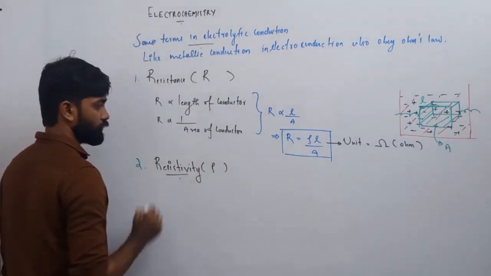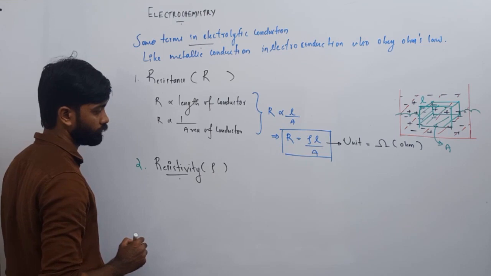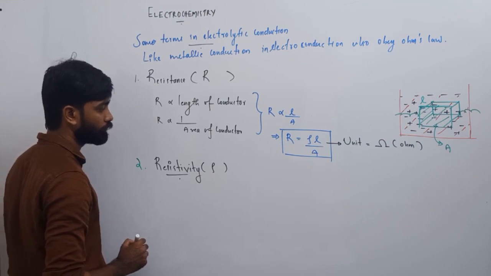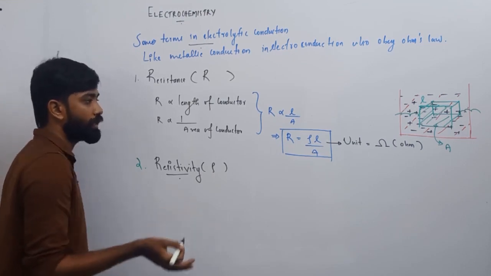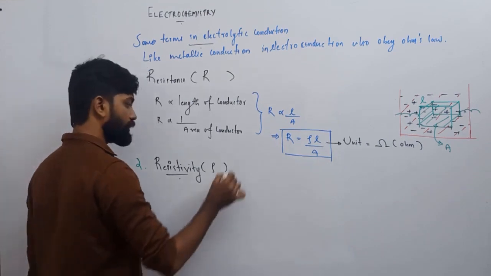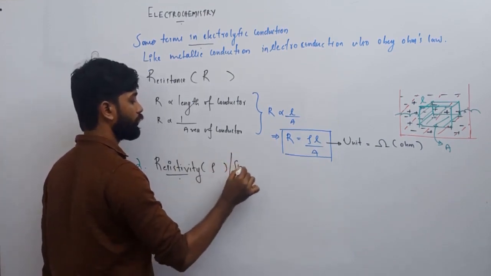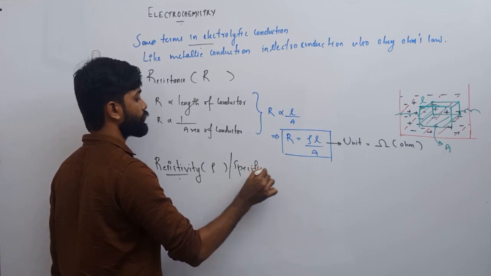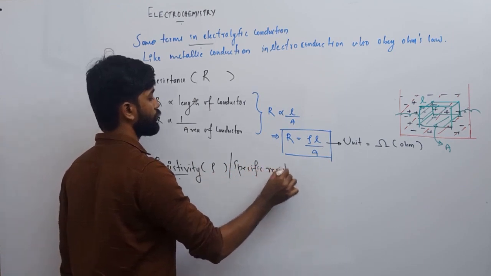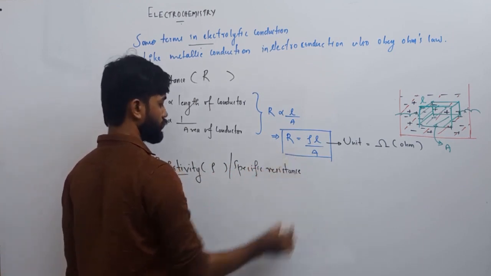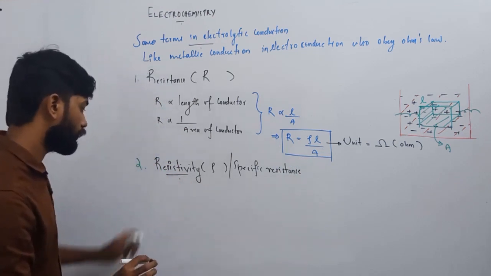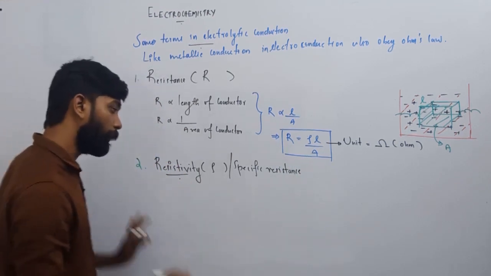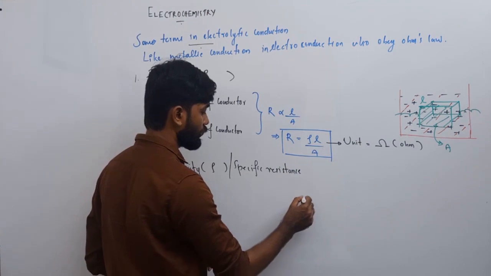What do you mean by resistivity? Or simply, what is the expression for resistivity? It is otherwise known as specific resistance. I'll define resistivity, but before that, what is the expression for resistivity?